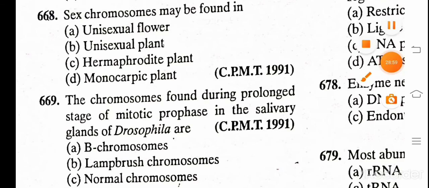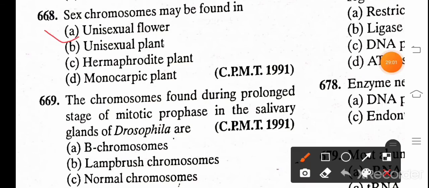Sorry, this is the unisexual flower or unisexual plant also. Unisexual plant, not flower.